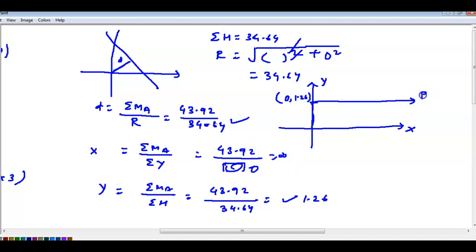Okay, this will be the resultant. And this D is the distance of this resultant from the origin. So if you find it, this one also will get 1.26 only. So this resultant distance D will also be 1.26, and this x will be infinity,